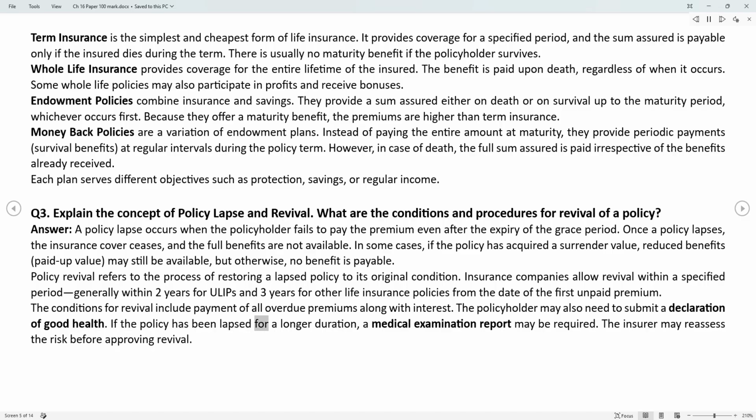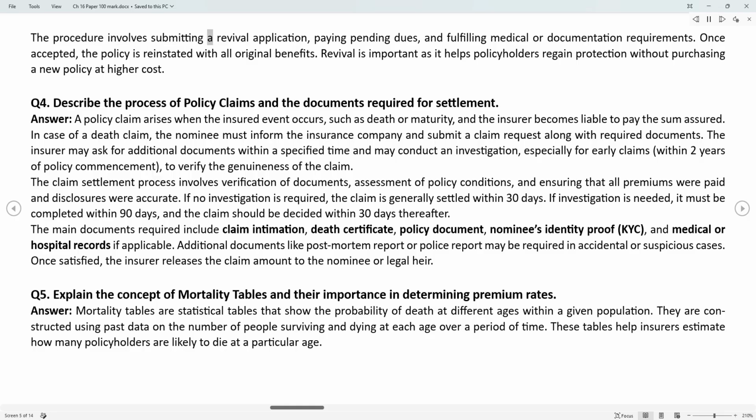If the policy has been lapsed for a longer duration, a medical examination report may be required. The insurer may reassess the risk before approving revival. The procedure involves submitting a revival application, paying pending dues, and fulfilling medical or documentation requirements. Once accepted, the policy is reinstated with all original benefits. Revival is important as it helps policyholders regain protection without purchasing a new policy at higher cost.